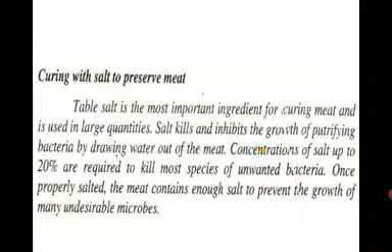Concentrations of salt up to 20% are required to kill most species of unwanted bacteria. Once properly salted, the meat contains enough salt to prevent the growth of many undesirable microbes. Microbes means microorganisms. In this way, salt can be used to preserve meat.